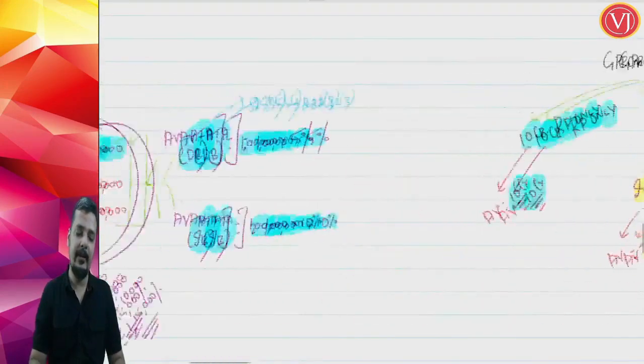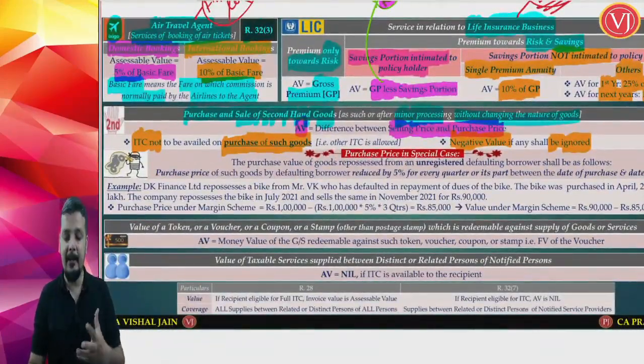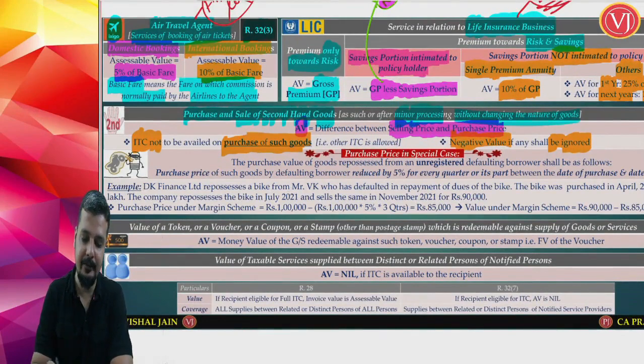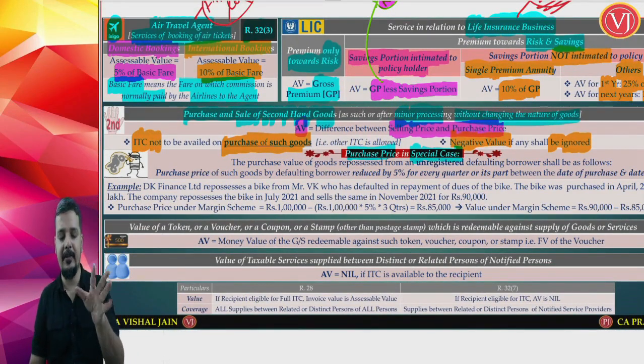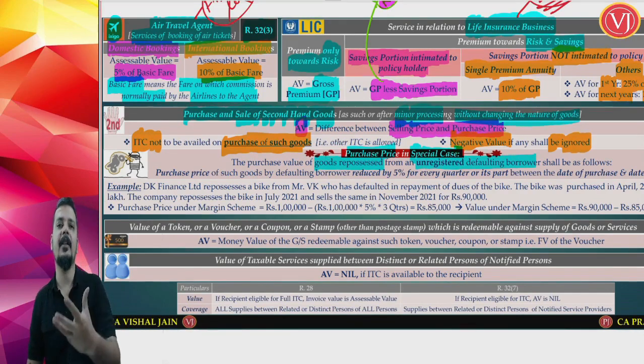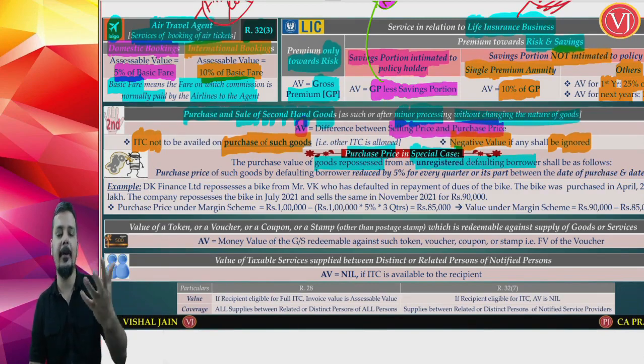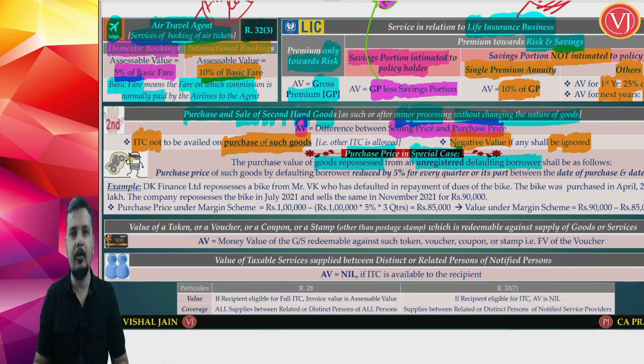And friends, in this scenario there is a special situation that may arise when you are talking about hire purchase. You have a special note where you may have to find out the purchase price in a special case. This happens in case of repossession. Hire purchase is very common. Suppose the goods that were sold to you are repossessed from an unregistered defaulting borrower. If you are not making the installment payment, I am taking the goods back. I sold you the goods, you said you will pay in installments, you do not pay the installment. I am taking the goods back, and the recipient should be an unregistered defaulting borrower.